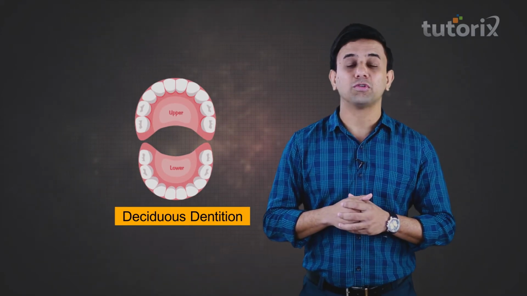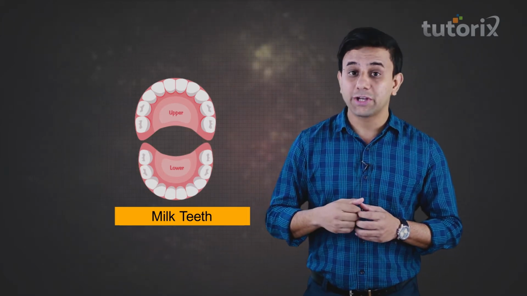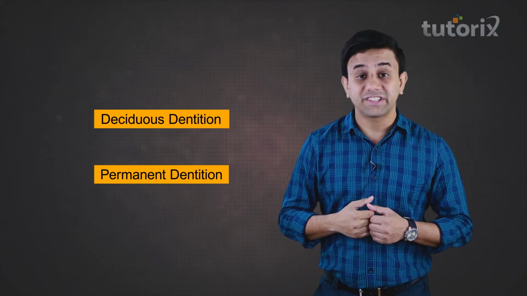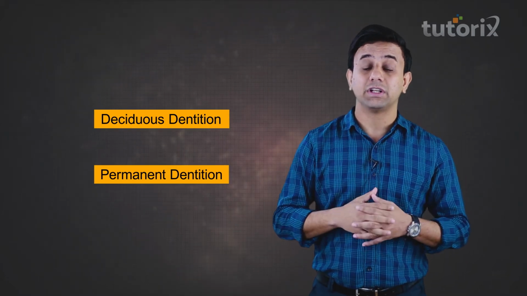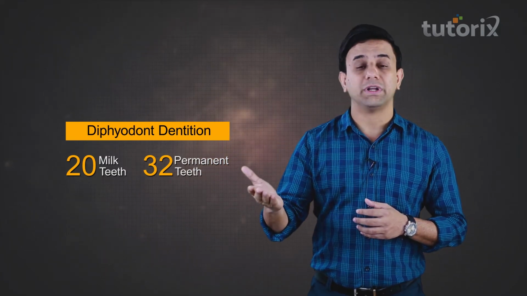Now all of you remember your milk teeth falling off, right? This is the deciduous dentition, which is also called the milk teeth. Now these milk teeth are later on replaced by the permanent teeth. So as you can see, in us, that is in human beings, we have one set of deciduous dentition and the other set of permanent dentition. And since we have these two sets of teeth, we can say we have the diphyodont dentition. So we have 20 milk teeth and 32 permanent teeth.